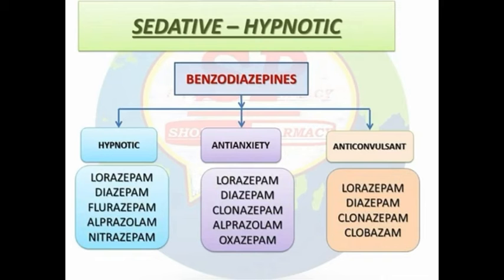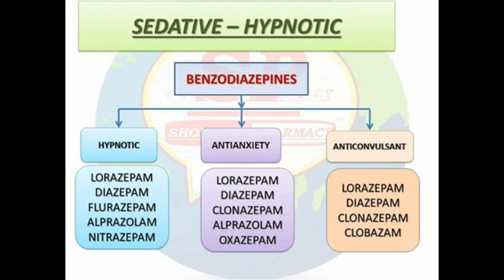So the next organ is skeletal muscles, and the action of barbiturates on skeletal muscles is slightly reduced contraction. And the action of benzodiazepines on skeletal muscle is centrally mediated relaxation.